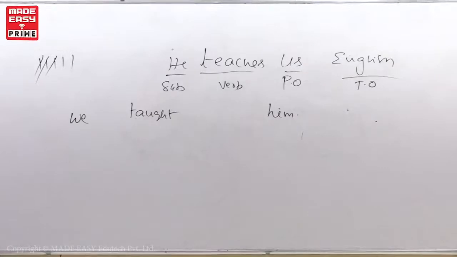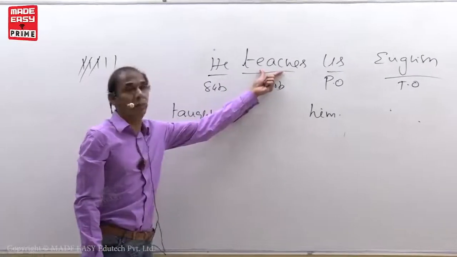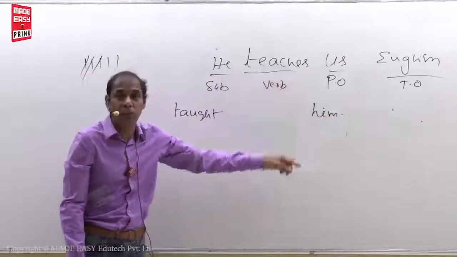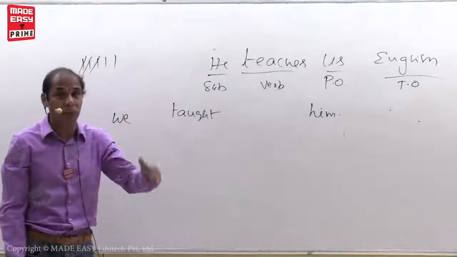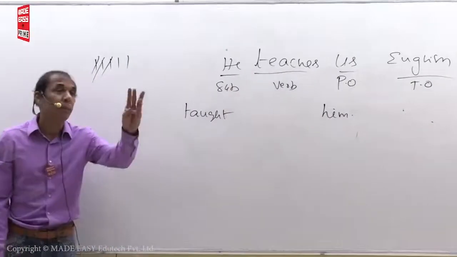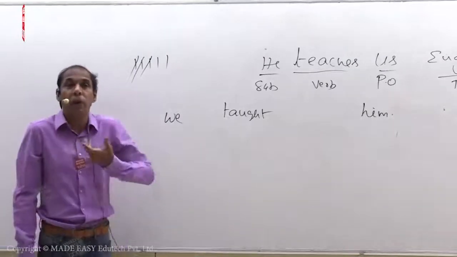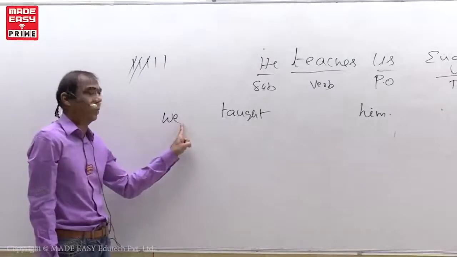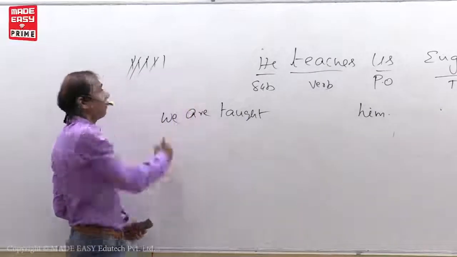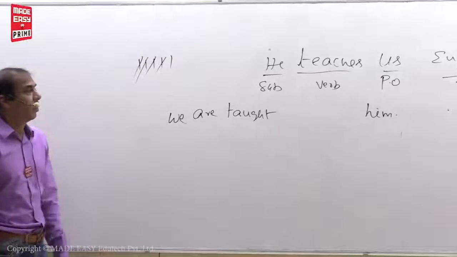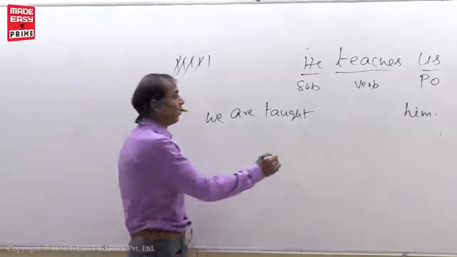Fourth, put B form. What I told you, when you want to put the B form, check the verb given in the sentence. What is the verb here? Teaches, in simple present tense. When the verb is in simple present tense, what B forms do we have to use? Am or is or are. Where you have to put the B form? After the object. What is the object? We. So you have to use are. Right? Next, fifth point. Put by. Where you have to put by? After V3.